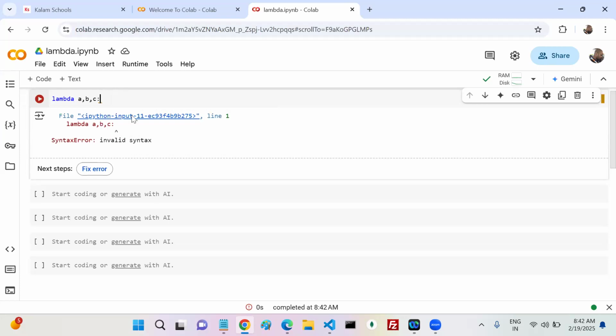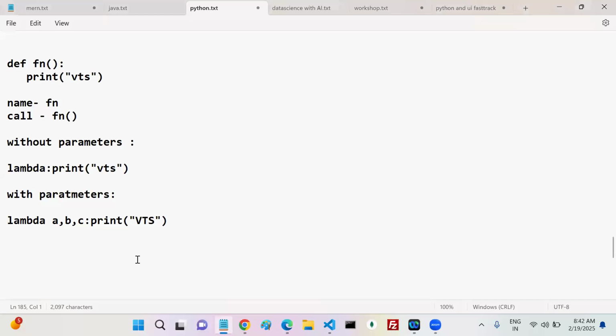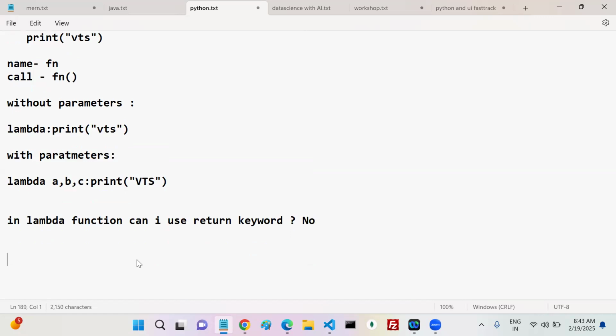Okay now, so the thing is, in lambda functions, can I use the return keyword? Yes, no. Can I use the return keyword? No. No. In lambda functions, can I write more than one statement?